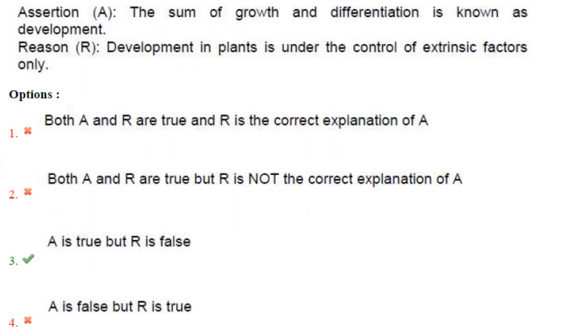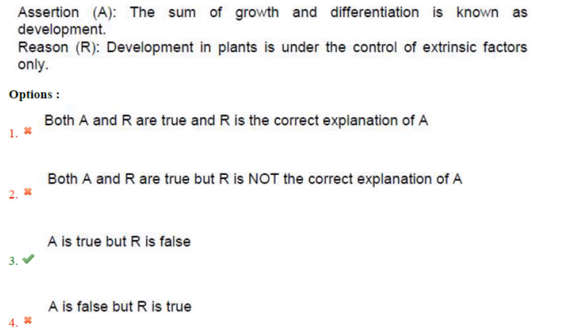Then next one. The sum of growth and differentiation is known as development. Yes, that's correct. Development in plant is under the control of extrinsic factors only. Not only extrinsic but intrinsic factors also contribute to the development in plants. So reason R is not correct. So A is true but R is false.